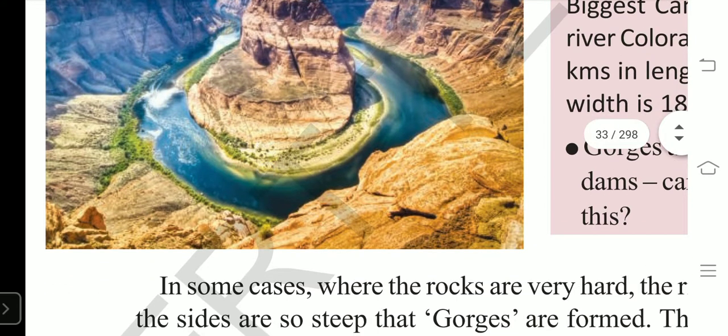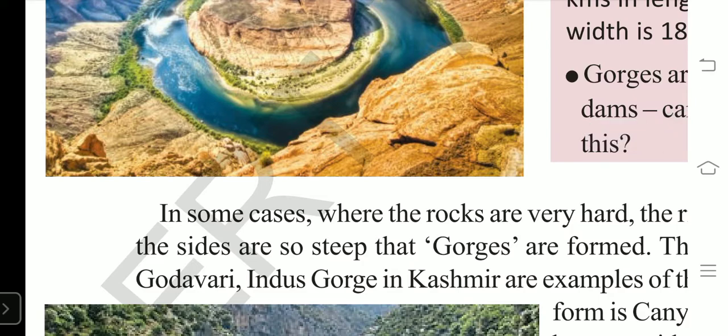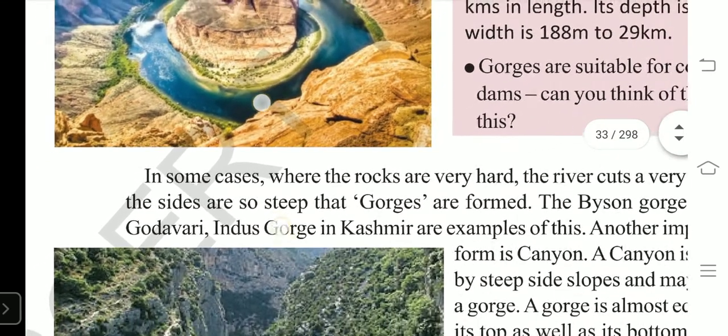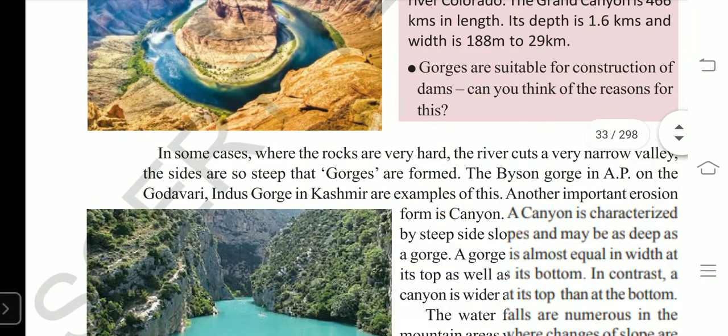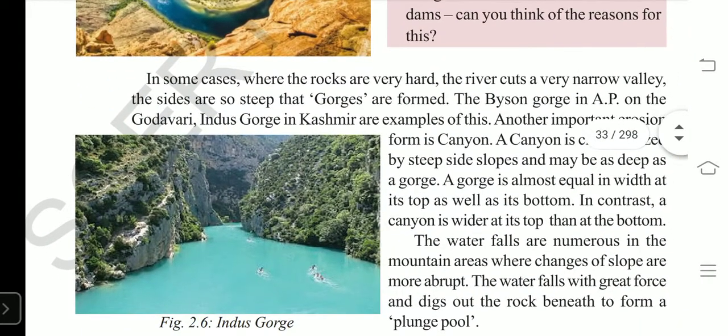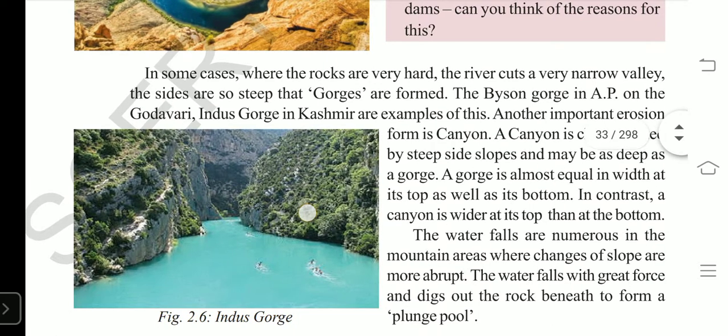Next, another form created by river water in the mountain areas is gorges. Understand? When a river is flowing in its way, if it finds a very hard rock, it goes on cutting that rock vertically.